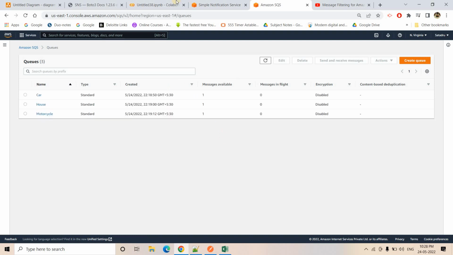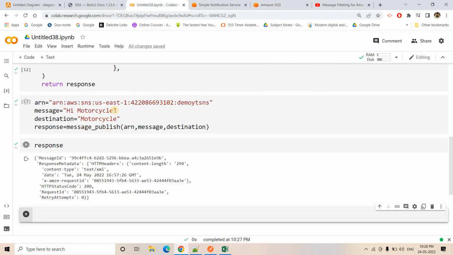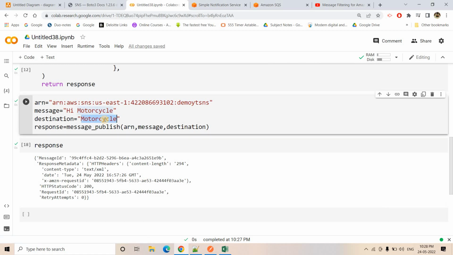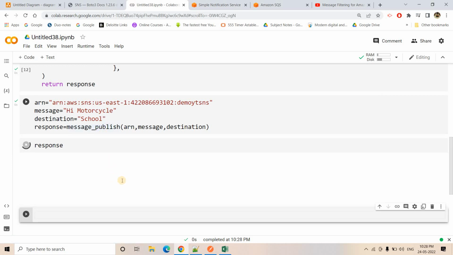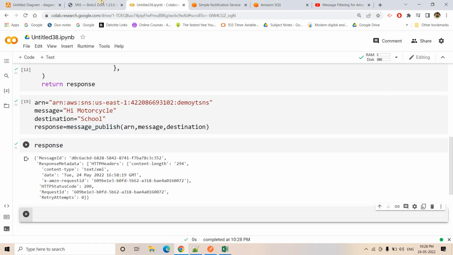I will stop polling and go back to the queue section. Suppose you are sending some information for which the message attribute does not satisfy any condition for all these three queues, then the message will not be consumed by any of the queues. Just for example, hello school. If I run this one, this message will come in SNS, but it will not get consumed by any of the SQS queues.